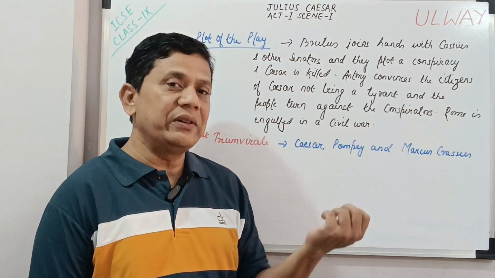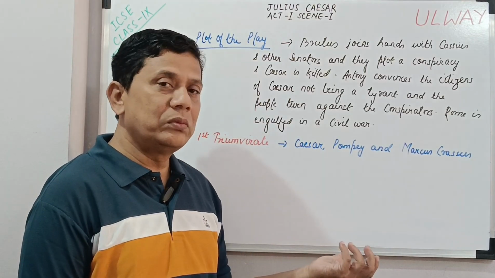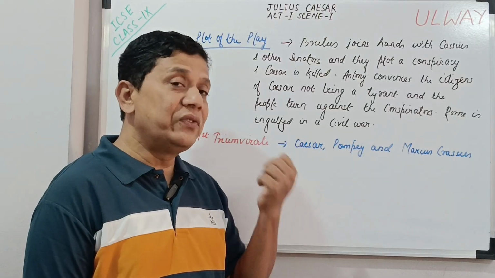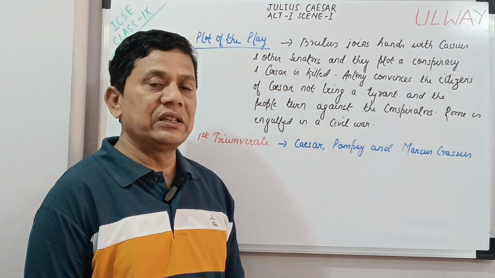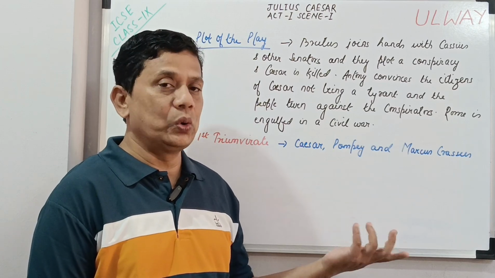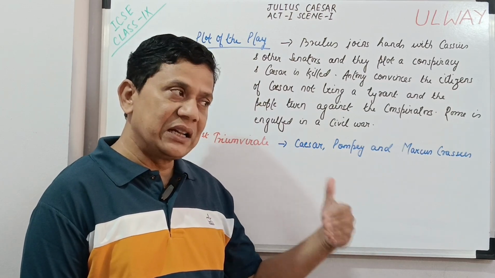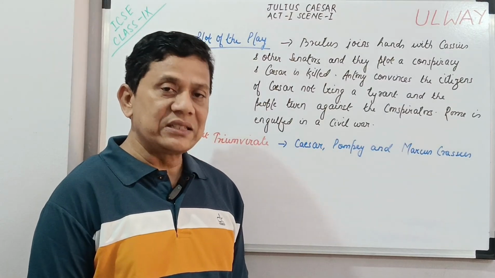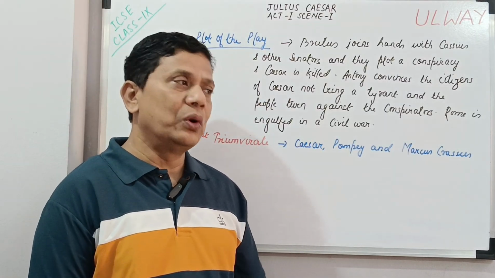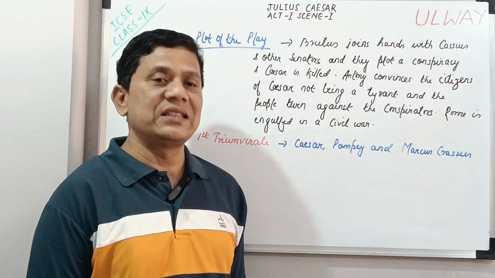Whatever he did, he did for the benefit of Rome, for the benefit of common citizens, and these people are traitors. They have killed such a good ruler, and people are convinced of what Antony tells them, and the whole of Rome is engulfed in a civil war.